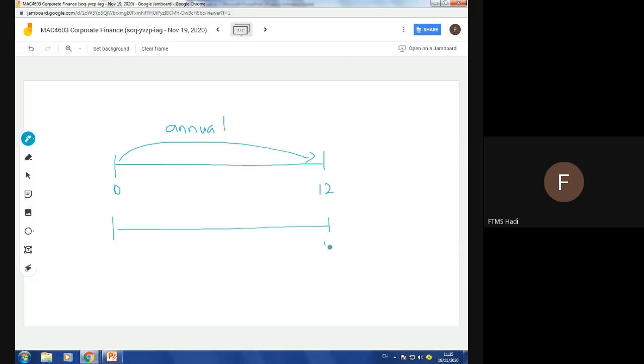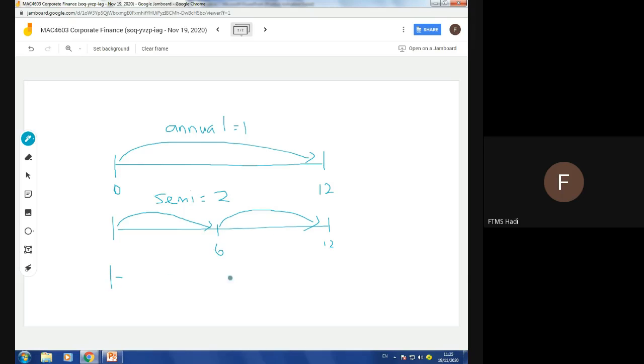Semi-annually means twice in a year. That means every 6 months, so interest will be cycled every 6 months. This is the first cycle, this is the second cycle. Therefore your M will be 2. I just put here semi. Semi means M is equal to 2, compounded, because there are 2 cycles.